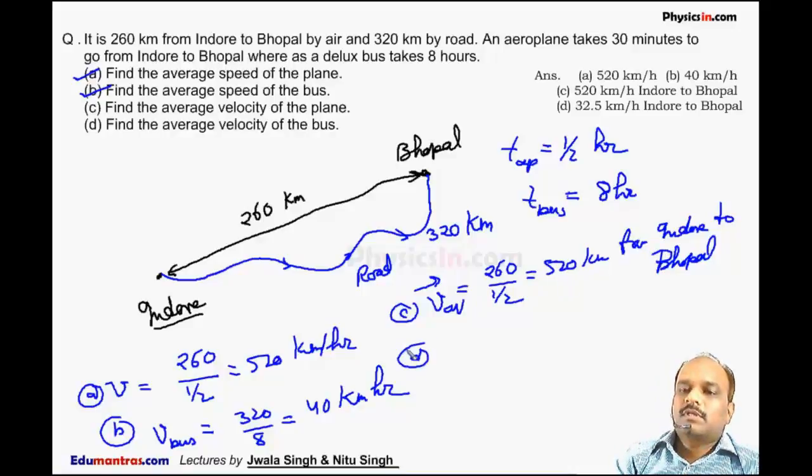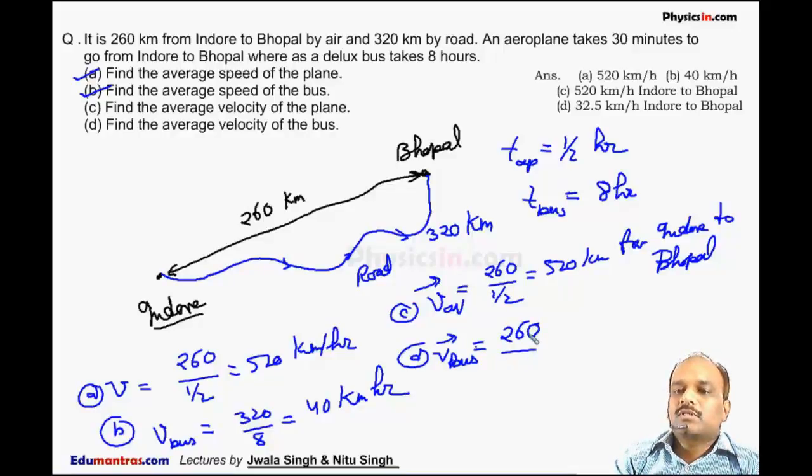Now option D is to find the average velocity of the bus. So we can say the average velocity of the bus is the total displacement of the bus divided by time. The distance of the bus is 320 kilometer, but the displacement of the bus is only 260 kilometer. The displacement for the bus and for the aeroplane will remain the same.